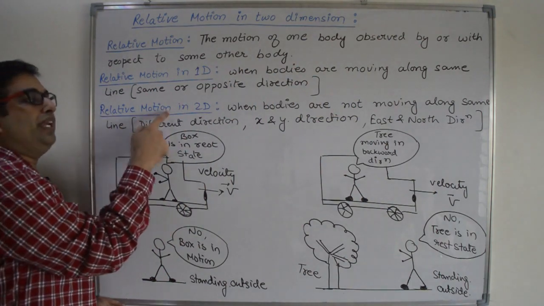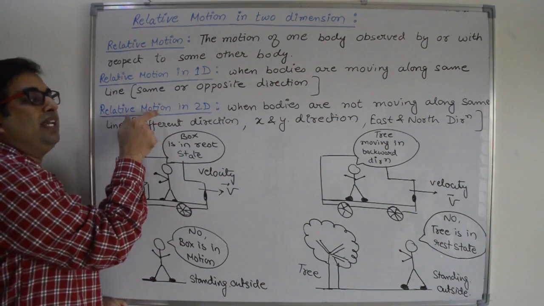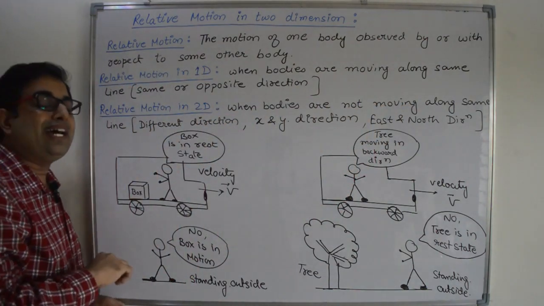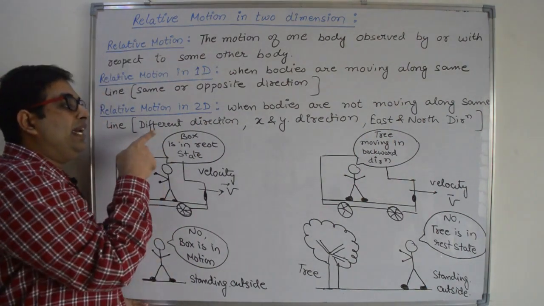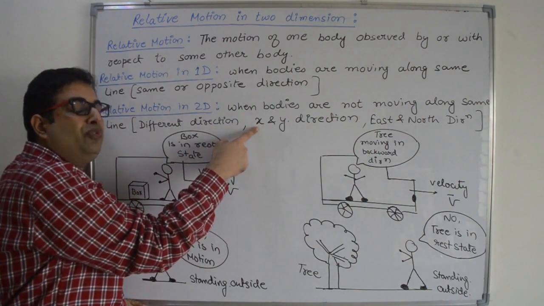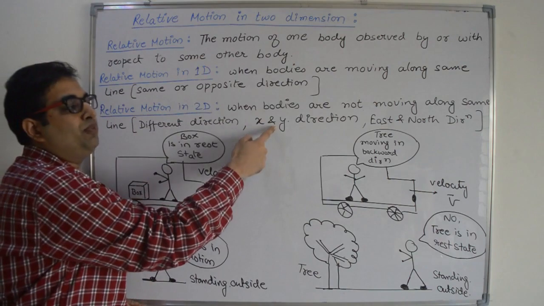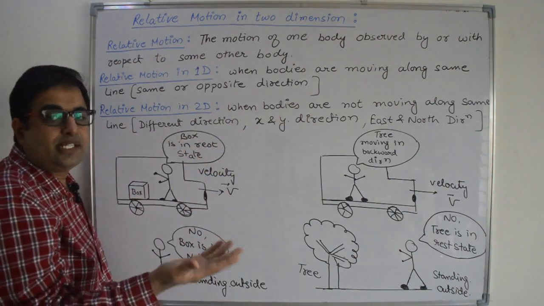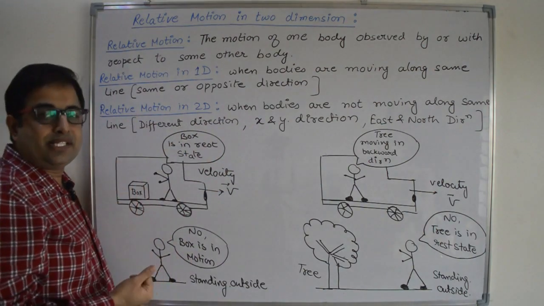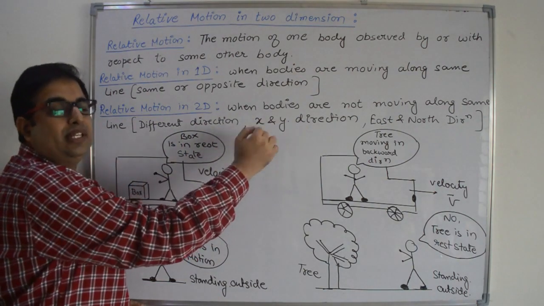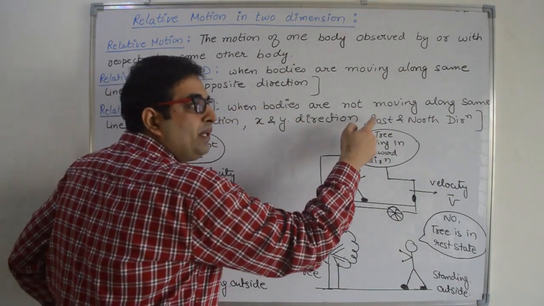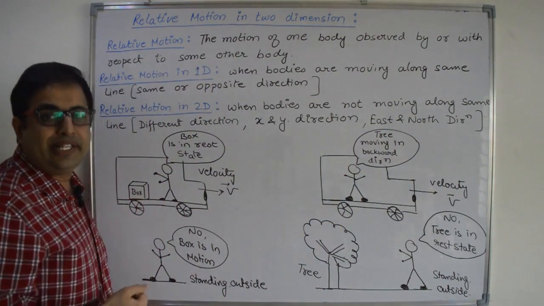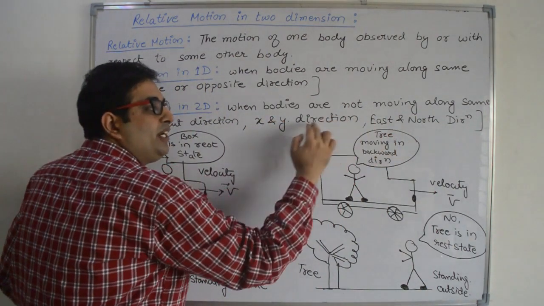Second, relative motion in two dimensions. That means here bodies are not moving along the same line. They are moving in different directions. Example, one body is moving along the x-axis and the second body is moving along the y-axis. One body is moving along the y-axis, the second body is moving along the z-axis. So their directions are not the same. They are different. Another example, one body is moving in the east direction, the other body is moving in the north direction. So their directions are different.